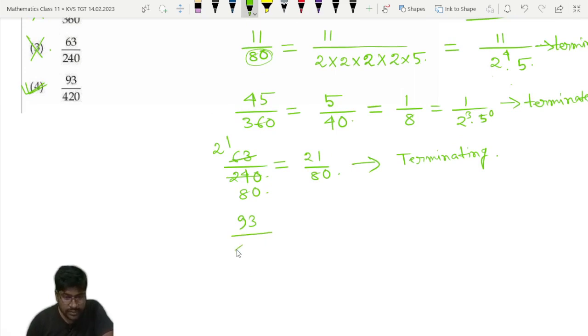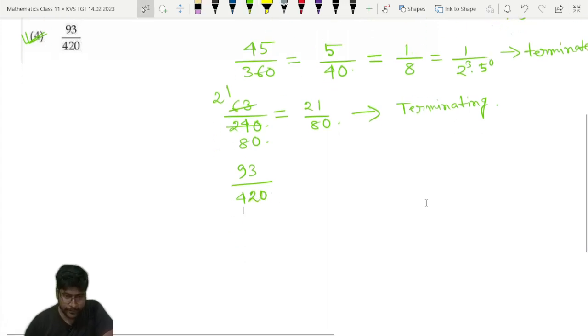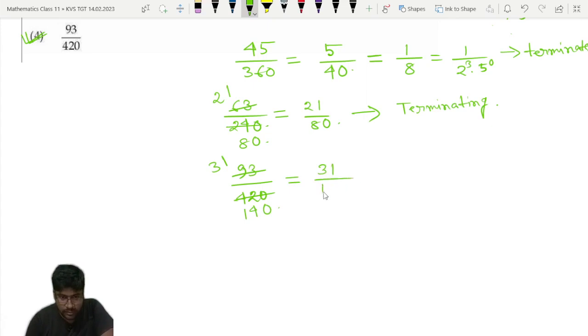So the fourth option is 93 by 420. We can reduce it. 3 into 31, 3 into 140. So 31 by 140.